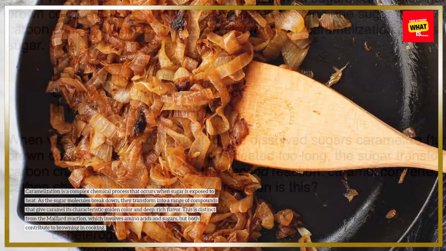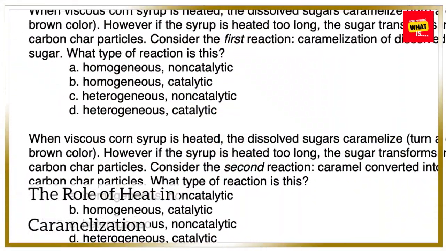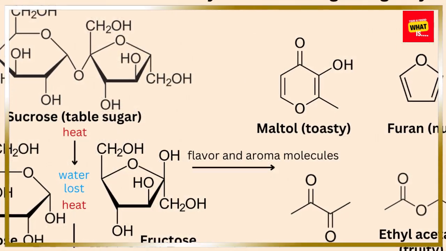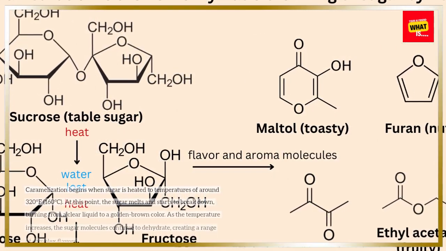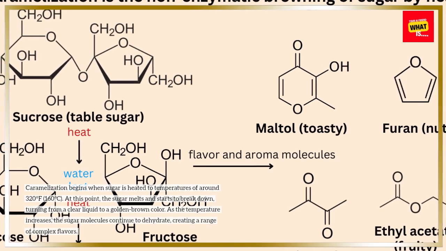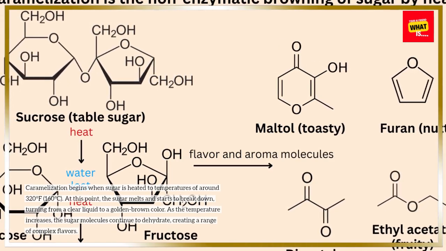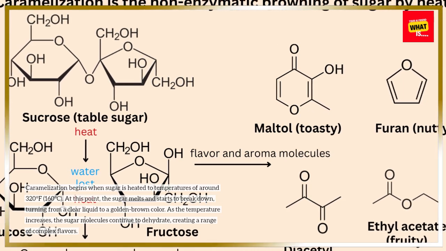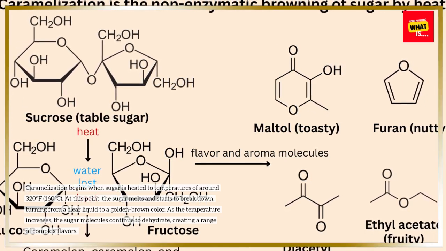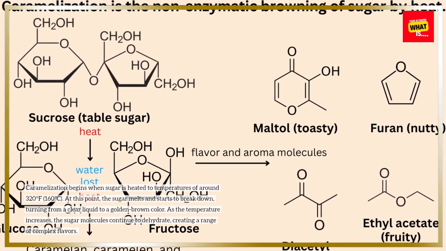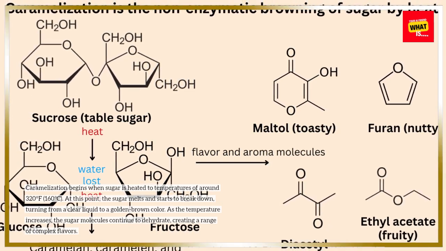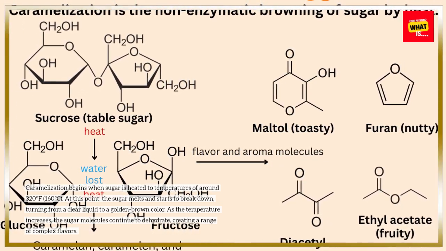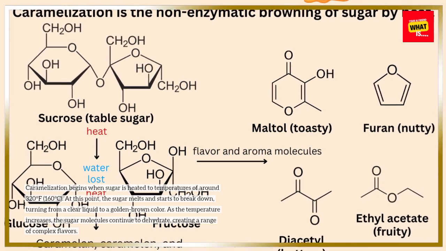to browning in cooking. The role of heat in caramelization. Caramelization begins when sugar is heated to temperatures of around 320 degrees Fahrenheit, 160 degrees Celsius. At this point, the sugar melts and starts to break down, turning from a clear liquid to a golden brown color. As the temperature increases, the sugar molecules continue to dehydrate, creating a range of complex flavors.